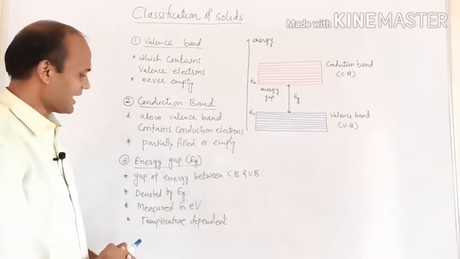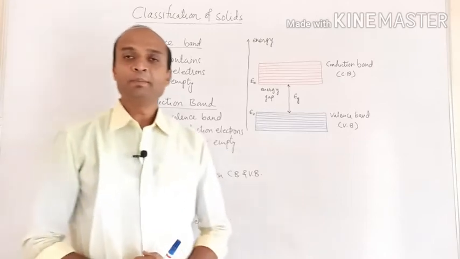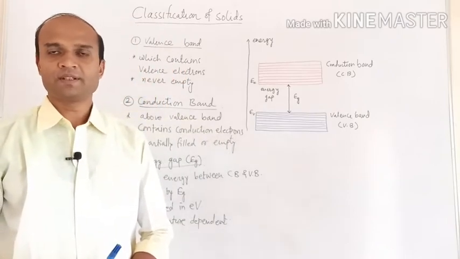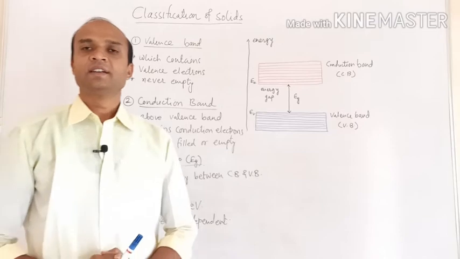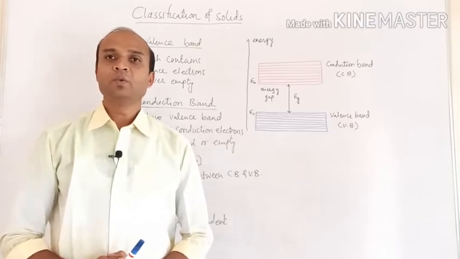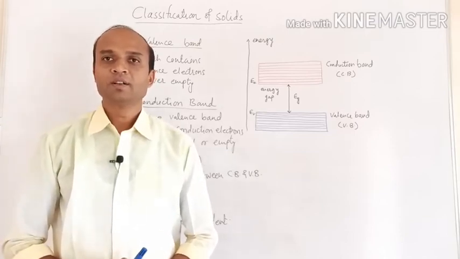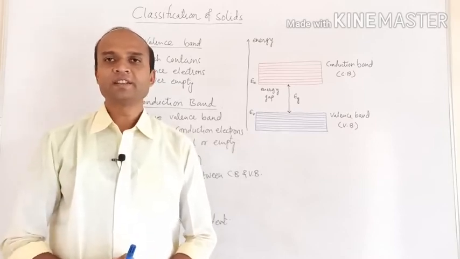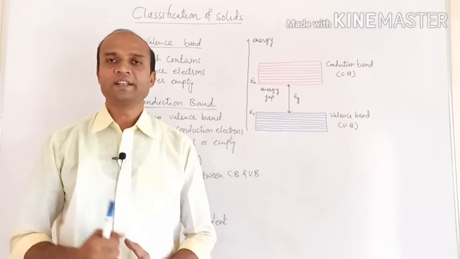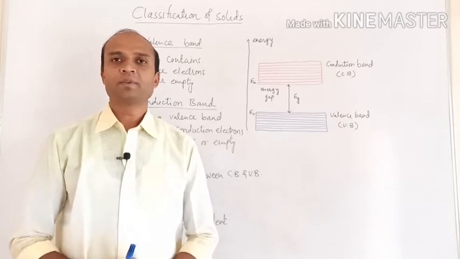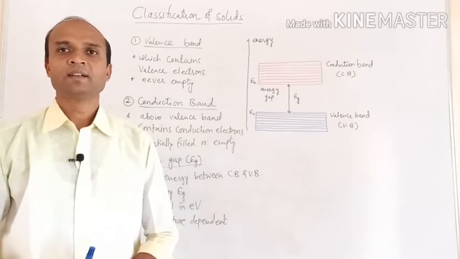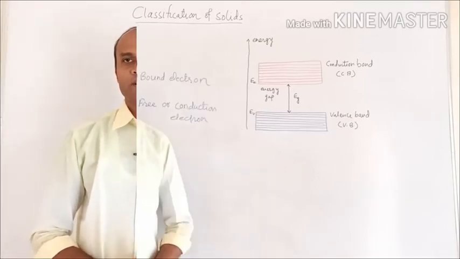This energy gap Eg is temperature dependent. The relation is that energy gap Eg is inversely proportional to the temperature, meaning as the temperature increases, this energy gap goes on decreasing. So this is the concept of valence band, conduction band and energy gap.